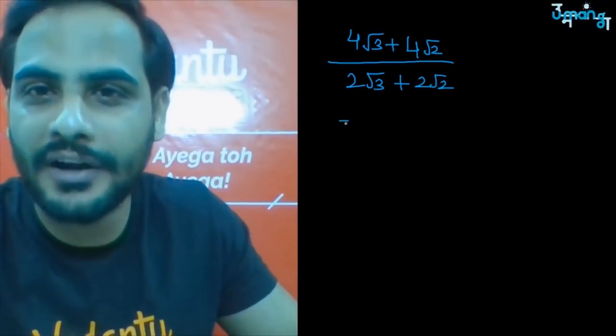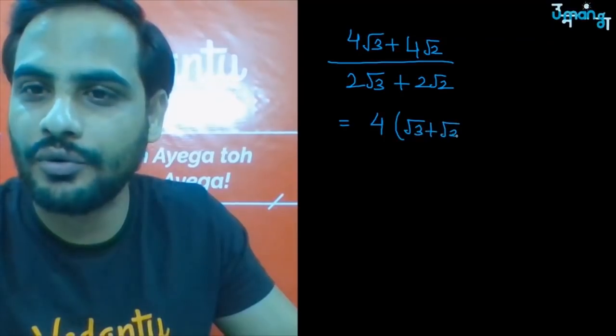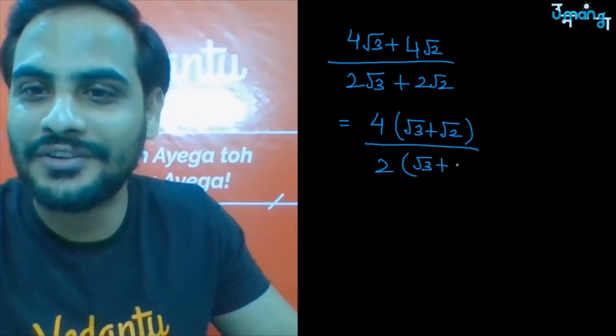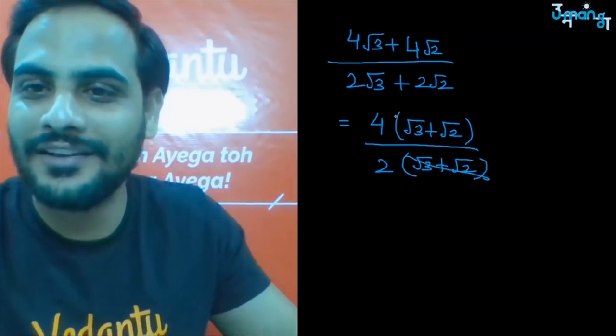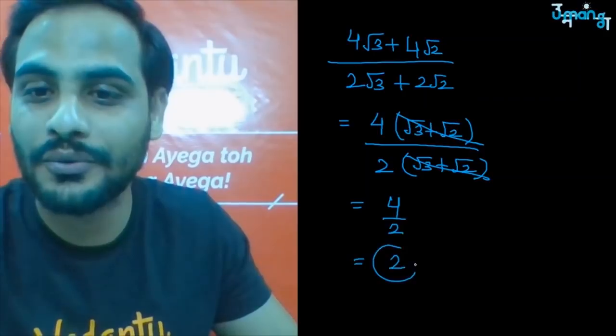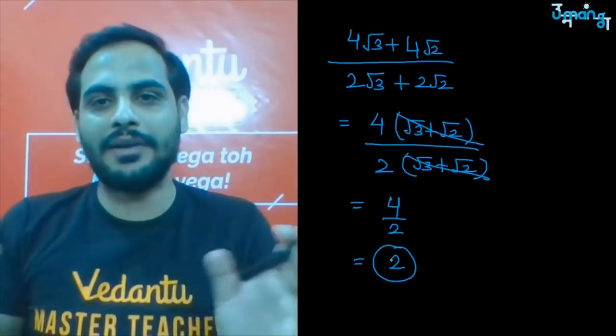So from the numerator, take 4 common. You are left with root 3 plus root 2. And from the denominator, take 2 common. You are left with root 3 plus root 2. Now this to this got cancelled. 4 divided by 2 you are left with 2. So again, your answer remains same. So whatever may be, you can get it.